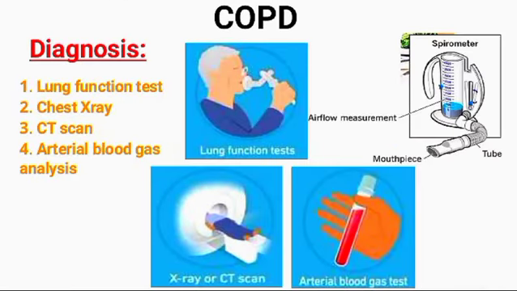Now, the diagnosis for COPD includes lung function tests, chest X-ray, CT scan, and arterial blood gas analysis. Lung function tests measure the amount of air you can inhale and exhale and whether your lungs deliver enough oxygen to your blood. During the most common test, called spirometry, you blow into a large tube connected to a small machine to measure how much air your lungs can hold.